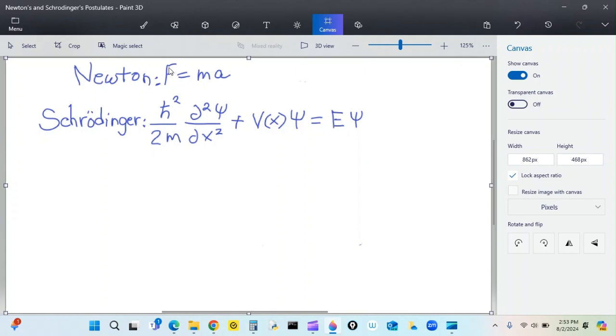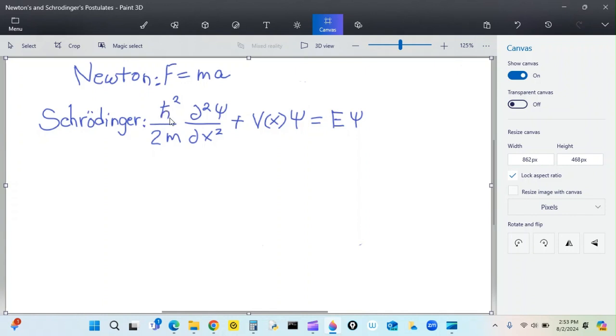Okay, this should look very familiar, and you think, oh, well, that's obvious. It's very easy. Force equals mass times acceleration. That is Newton's second law, or let's call that Newton's postulate. Now, here's Schrodinger's postulate.